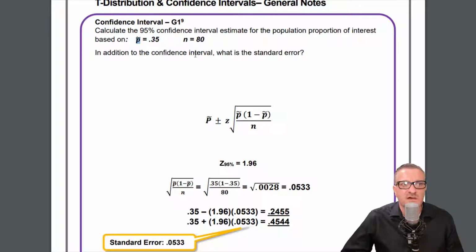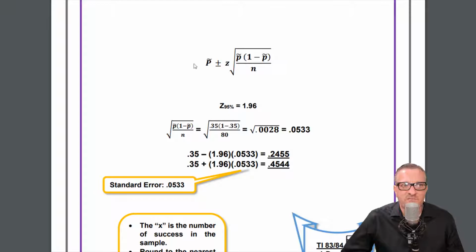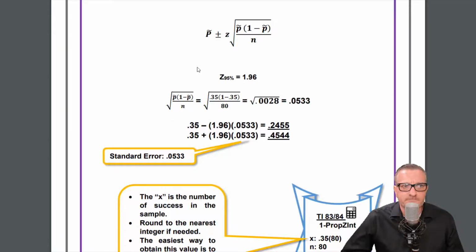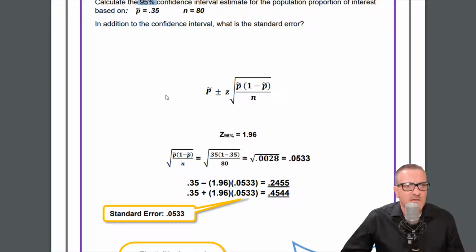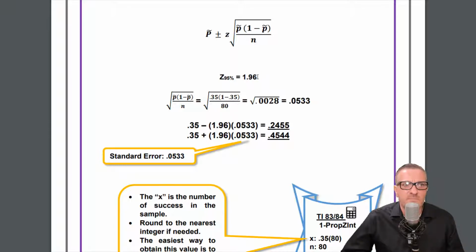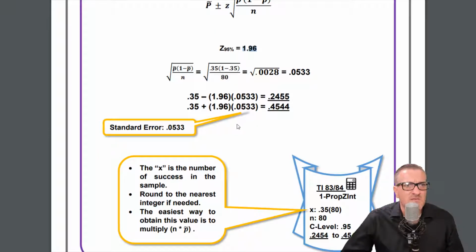In addition to the confidence interval, what is the standard error? So this is the formula that we'll be using. And so when we're looking at 95%, we can look that up, but the z-score is 1.96. That makes it easy for us. Like I said, we can look that up.